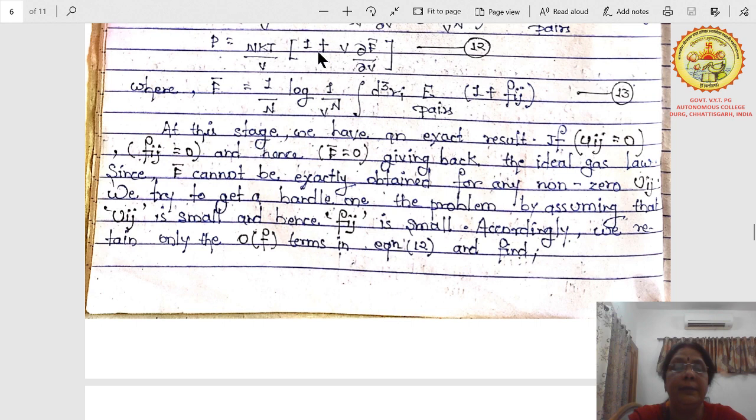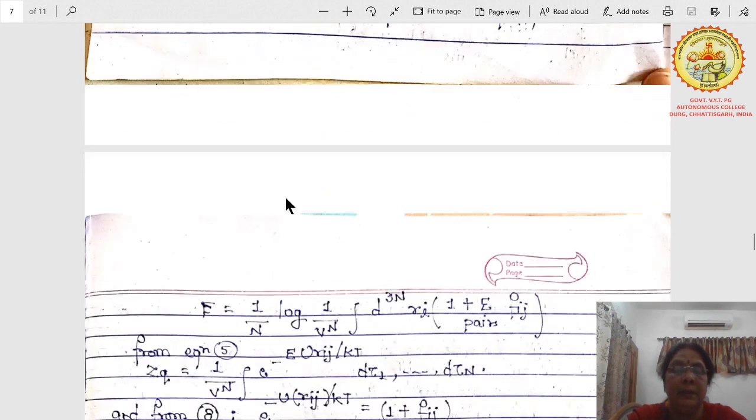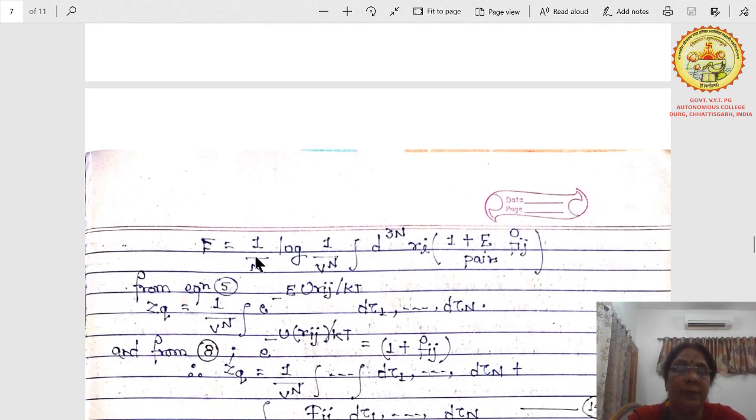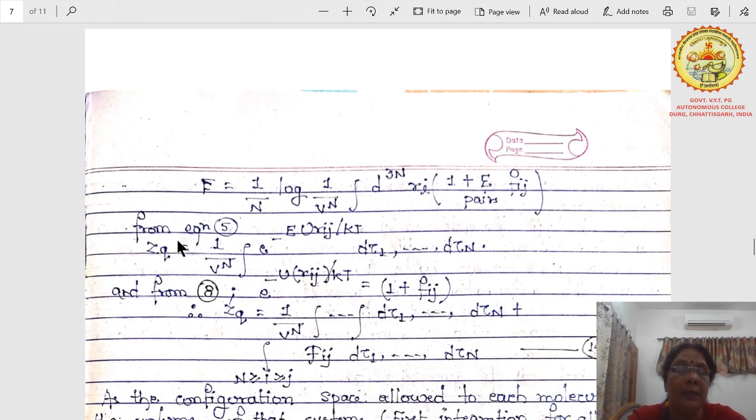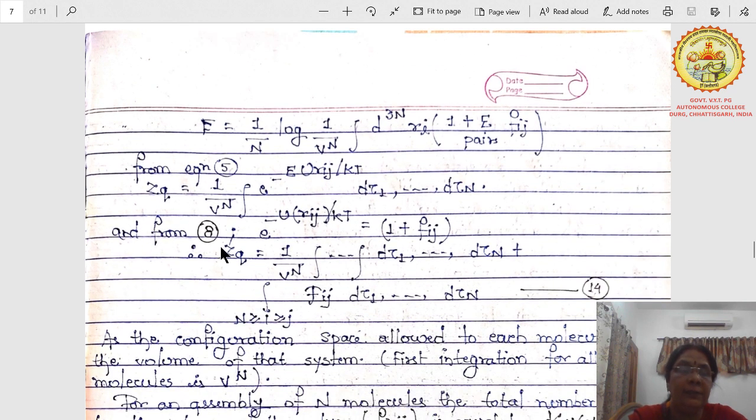That is, P equals nkT/V [1 plus V del F bar by del V]. Then F bar equals 1/n log of 1/V^n ∫d^3n ri, product of 1 plus summation for pairs fij. We introduced the term in equation 5, ZQ, which was 1/V^n. You can go back and see the equation for ZQ. This is the expression we have already taken. Now take equation 8 and put the values in ZQ. ZQ will be 1/V^n.